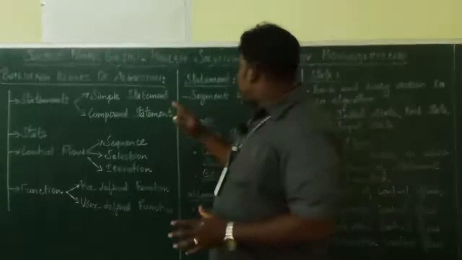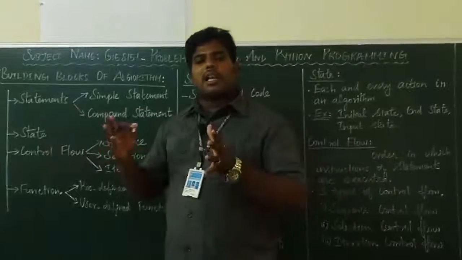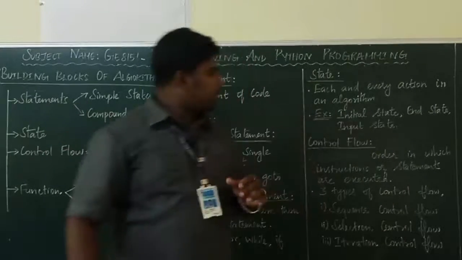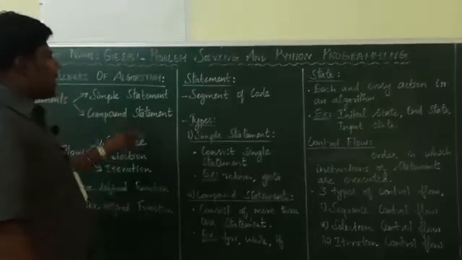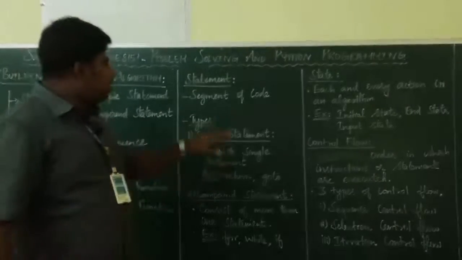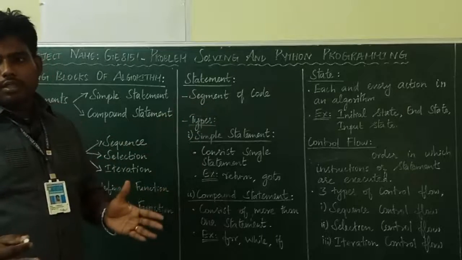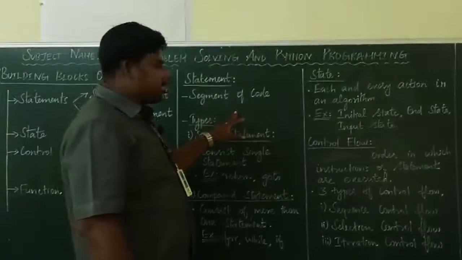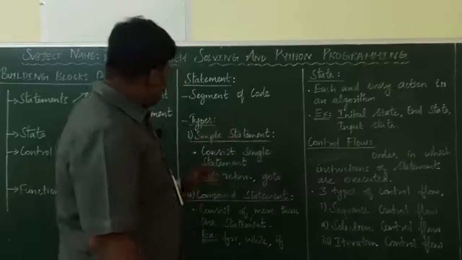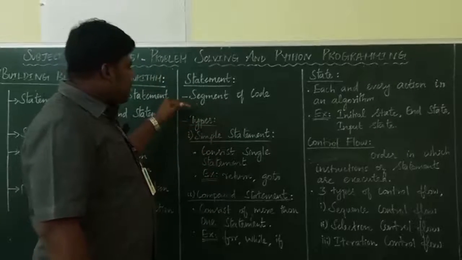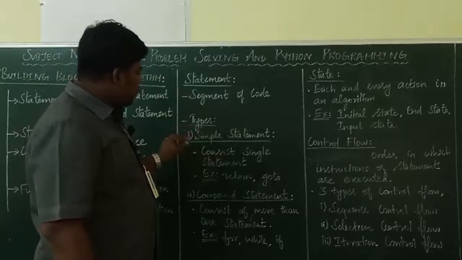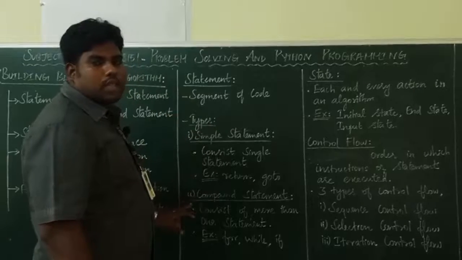So statements are a collection of instructions. That means segment of code. What is segment of code? It's a collection of commands or collection of instructions. Then your statement is divided into 2 types: one is simple statement, another one is compound statement.